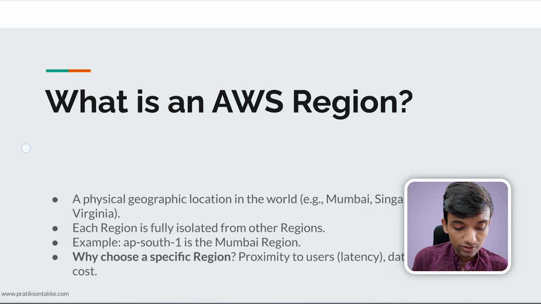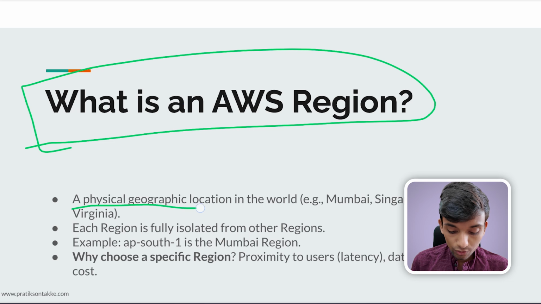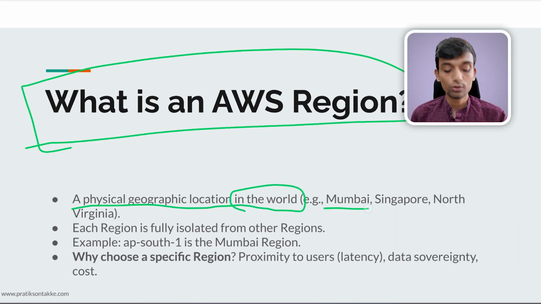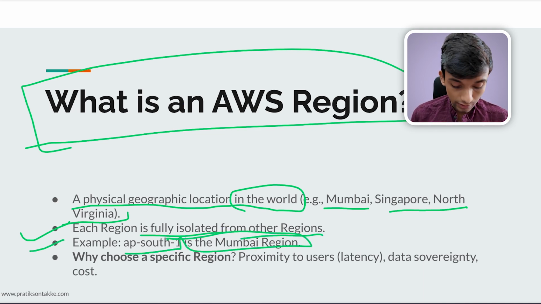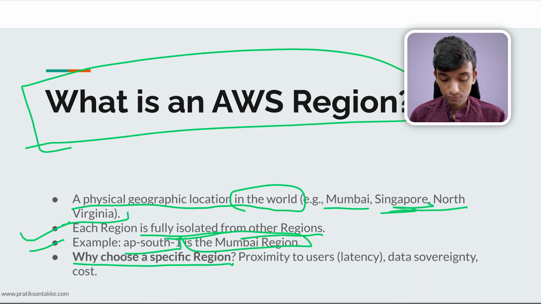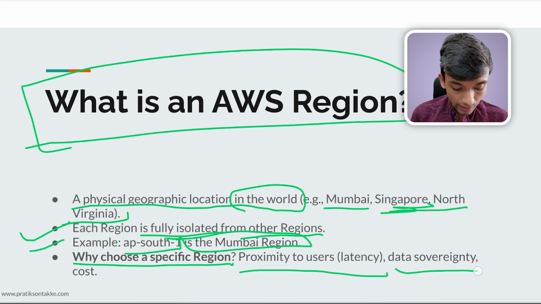So what is an AWS Region? A physical geographical location in the world: Mumbai, Singapore, North Virginia. Each Region is fully isolated from another Region, so they are independent. Example, ap-south-1 in the Mumbai Region is fully independent from the Singapore Region. You choose a specific Region for proximity to the user, like low latency, data sovereignty, and cost.